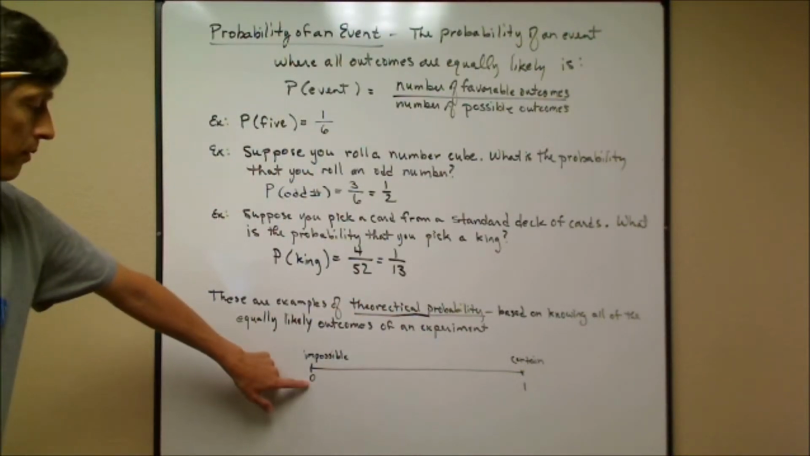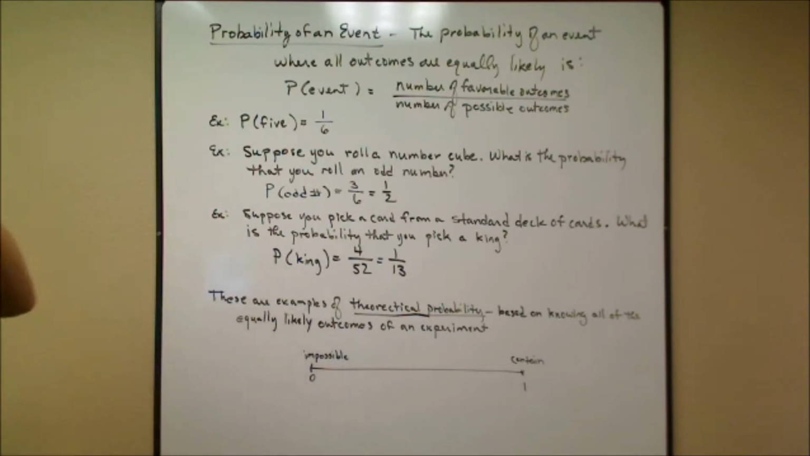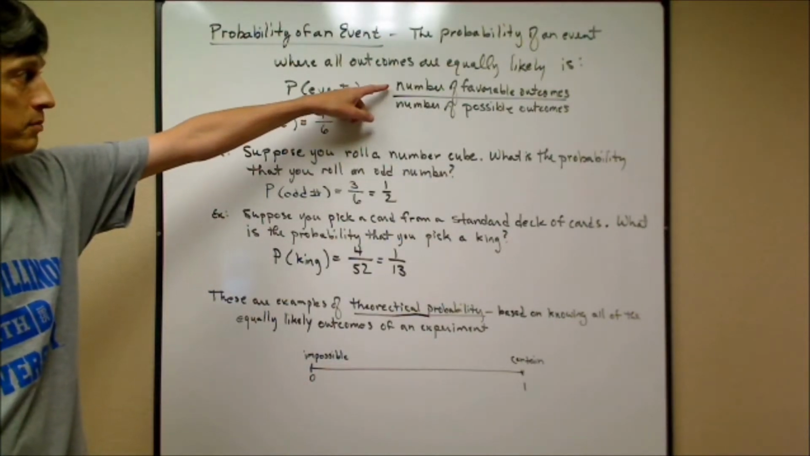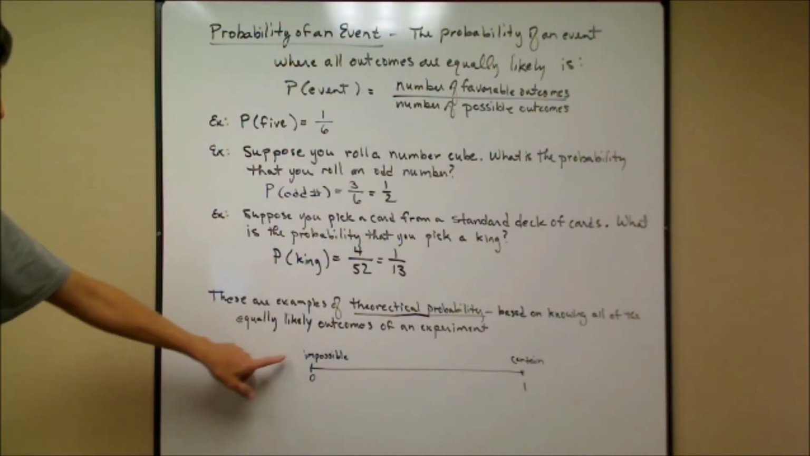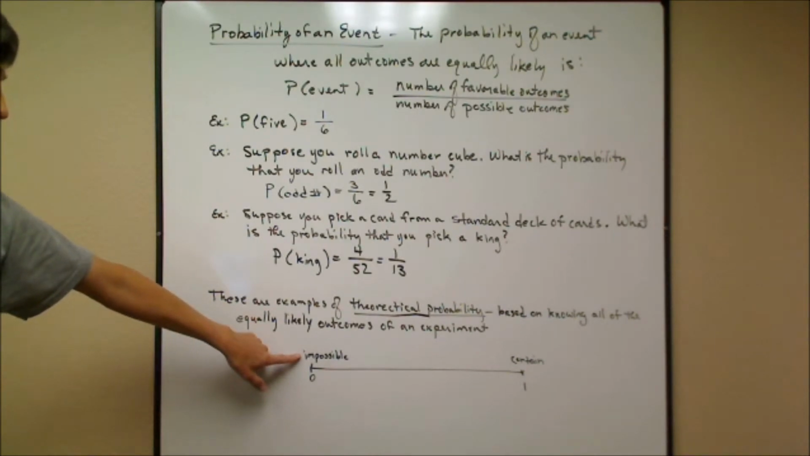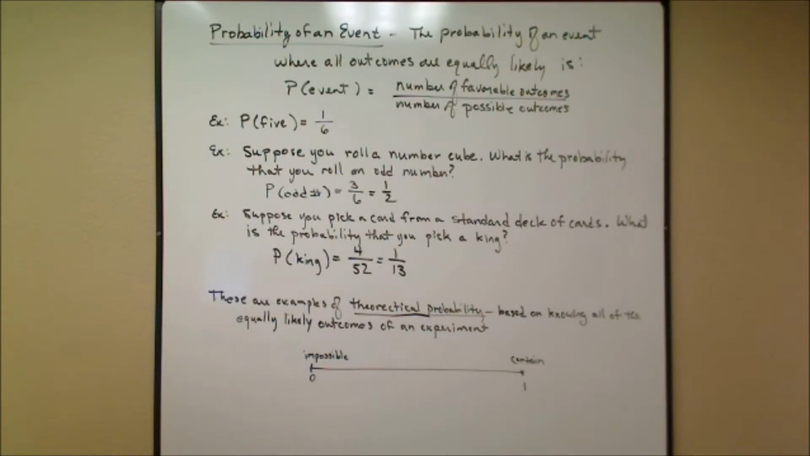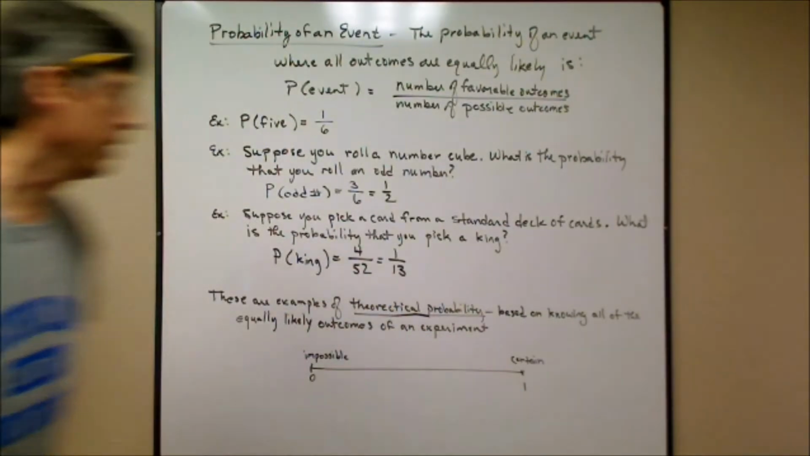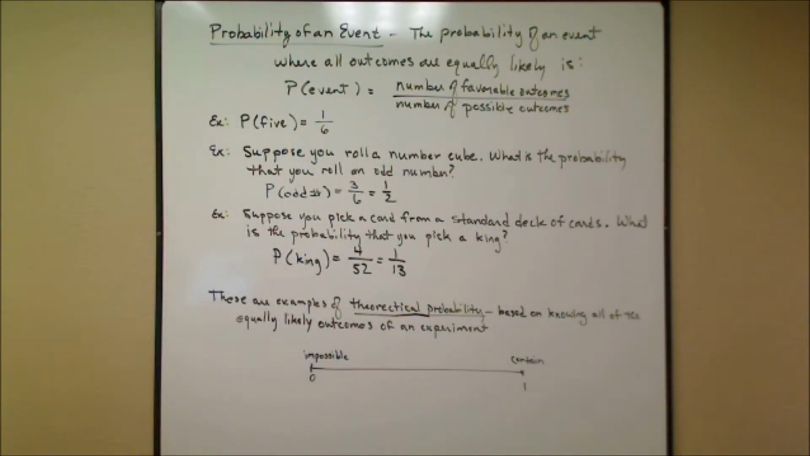And then down here, probability 0. Probability 0 would be if there are no favorable outcomes, if you have a 0 in the numerator. So that's impossible. When they talk about something having probability 0, that means that event is impossible to happen. If they talk about the probability of an event being 1, that means that event is certain to happen.